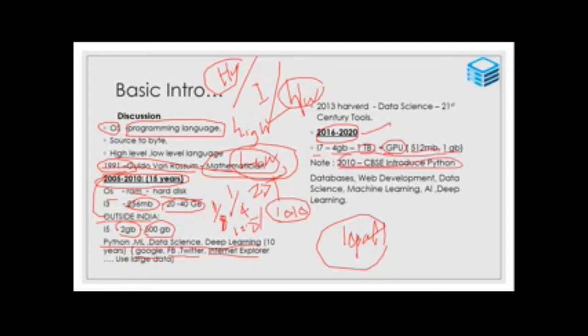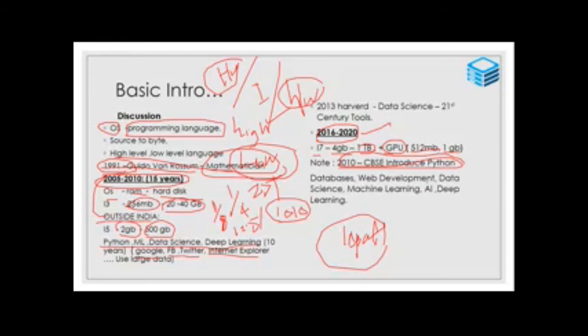But many engineering colleges announced Python as a syllabus around 2013, 2014, 2016.